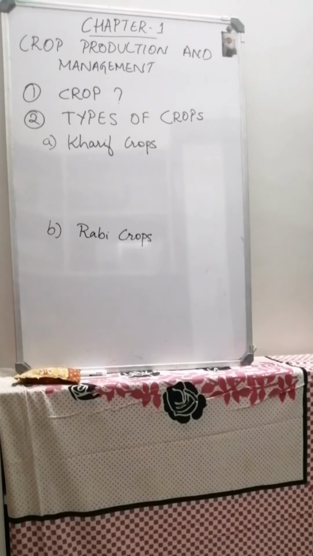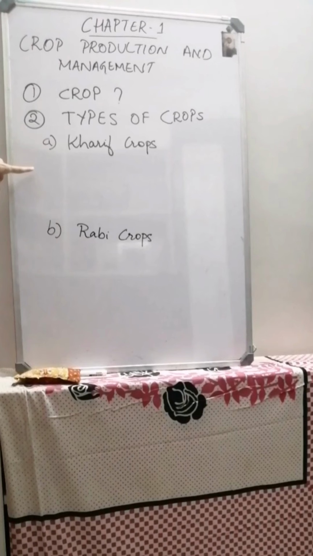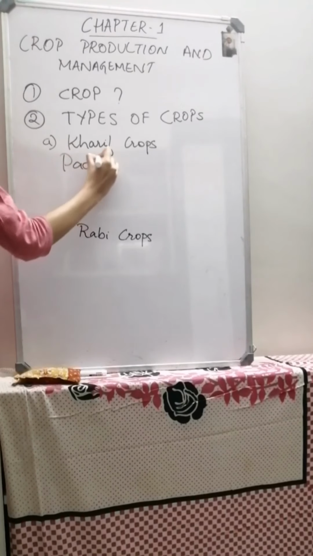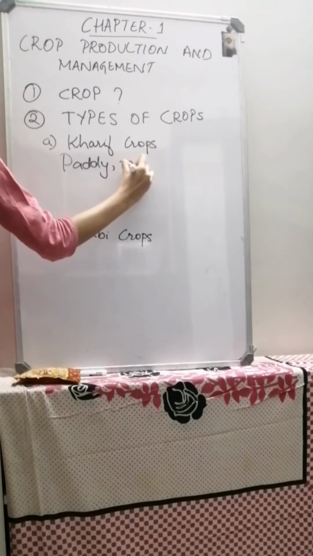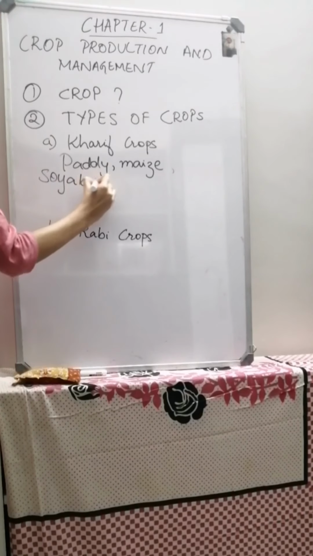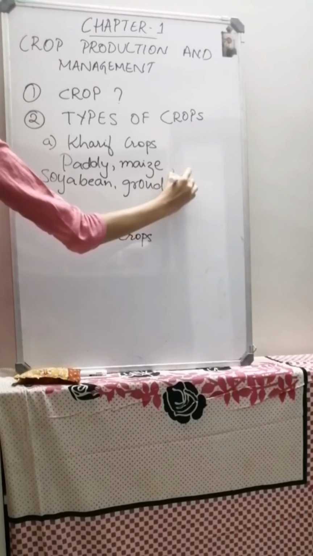What are kharif crops? When the crops are sown in rainy season, they are called kharif crops. In India, when it rains, these crops are grown. Let us list which crops they are. They are paddy, maize, soya bean, groundnut.